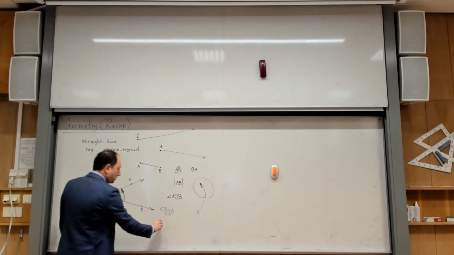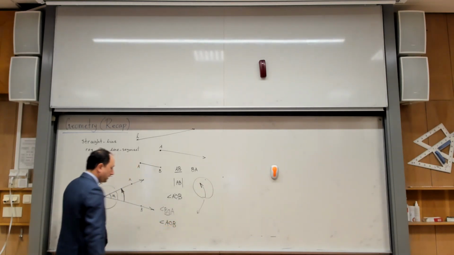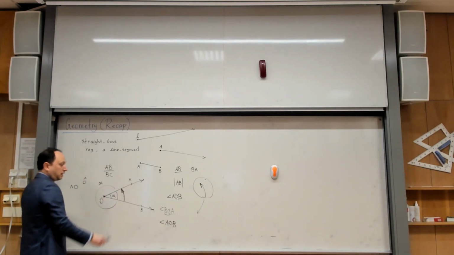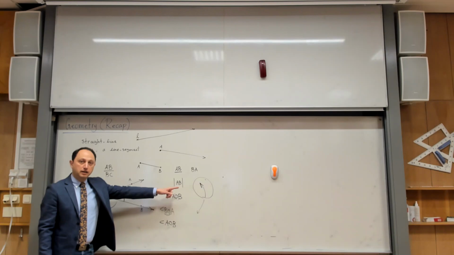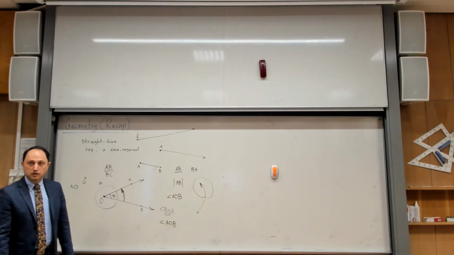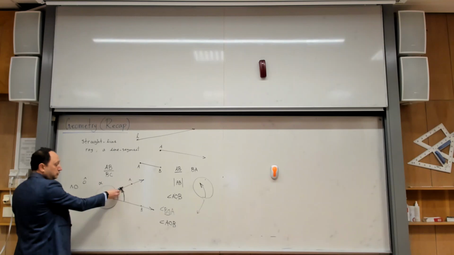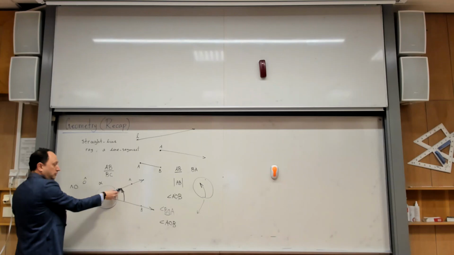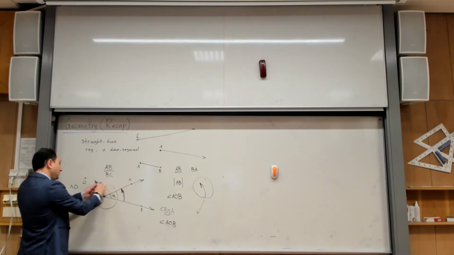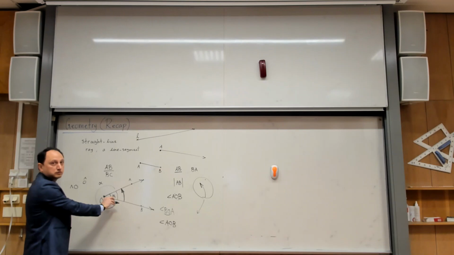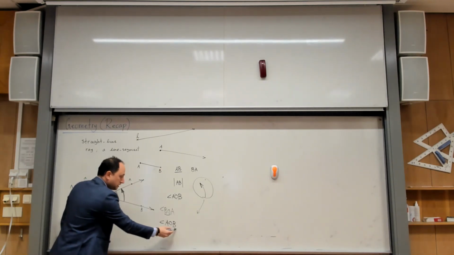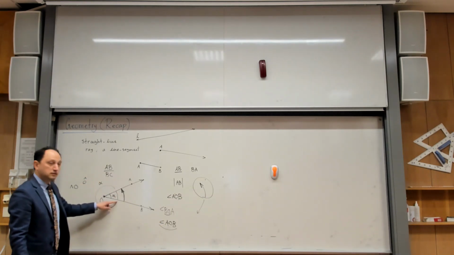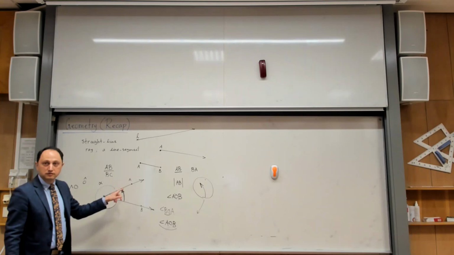But if I write AOB, what does it mean? I start from AO here, and I rotate counterclockwise again to reach OB. So what happens? I start from here. I don't go in that direction because this is clockwise direction. I have to rotate again in the counterclockwise direction. So this means that I have to rotate this much to reach OB. So if I accept this convention, this means this angle. Yes?